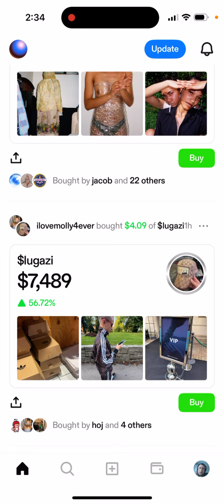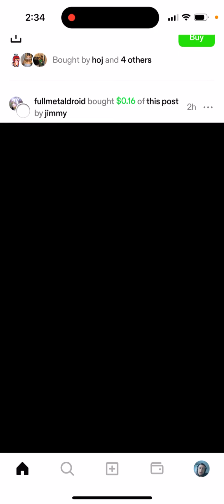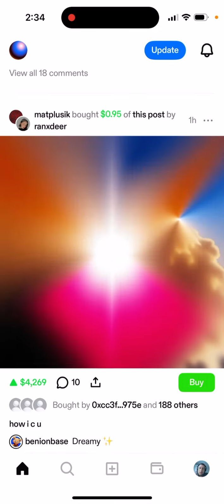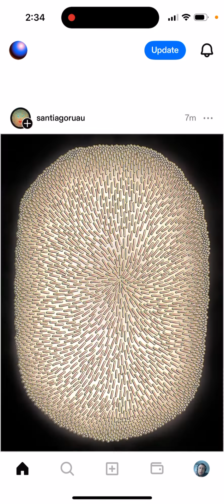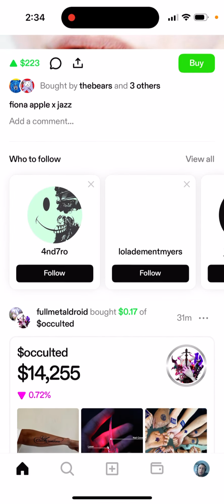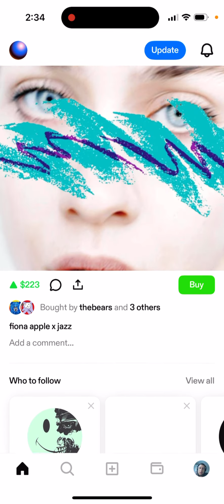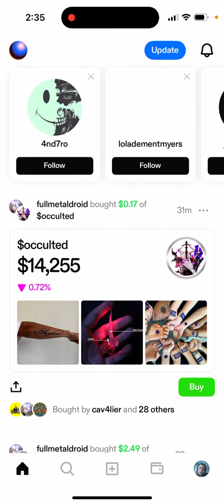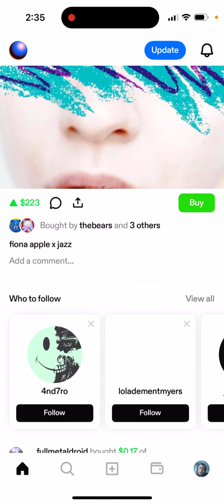Another way, if you become a popular creator here, people invest in your creator token, similar to any other token, and then you just sell it. And then another way, you just invest in other people's tokens, and this way you sell it when it goes up. So something like that.